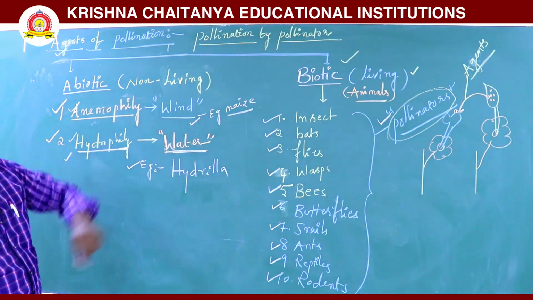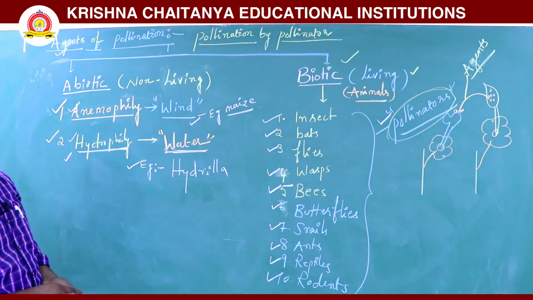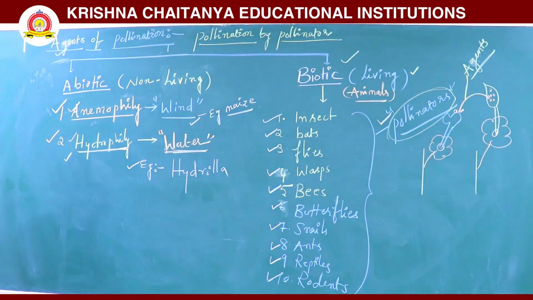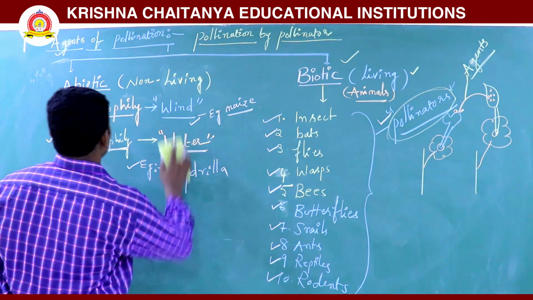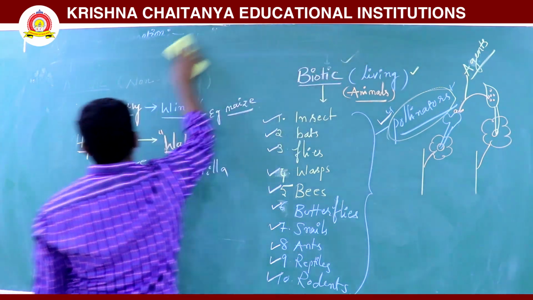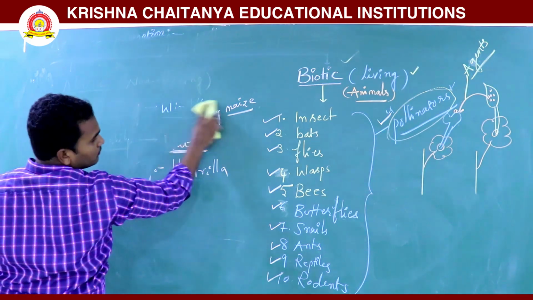This type of pollination we see in biotic pollination. These are all agents of pollination. Next we will discuss pollen-pistil interaction.